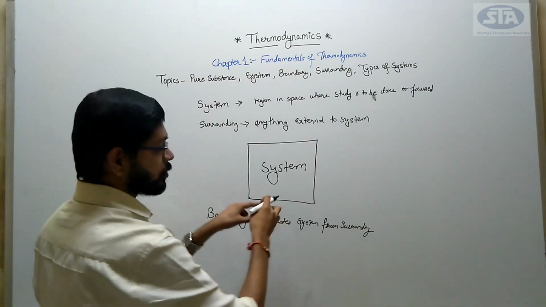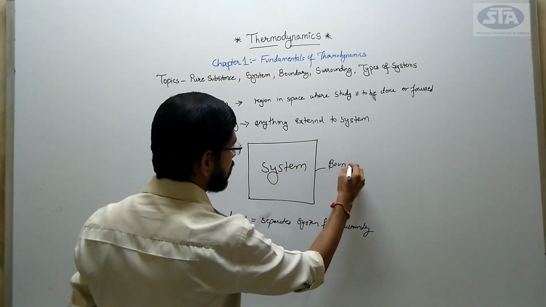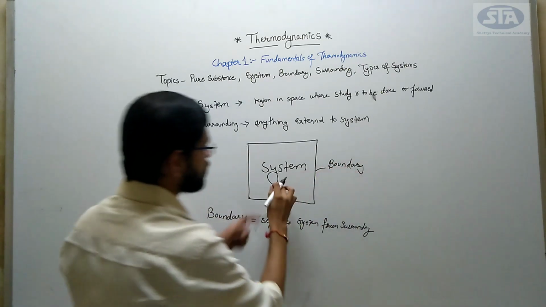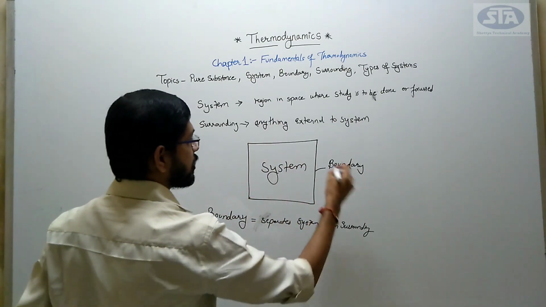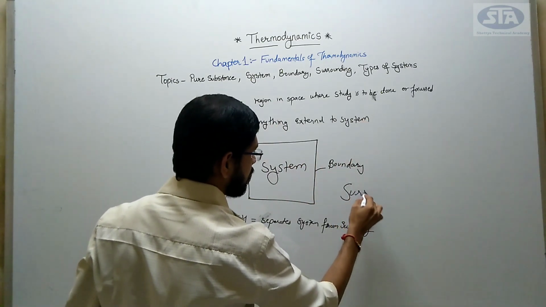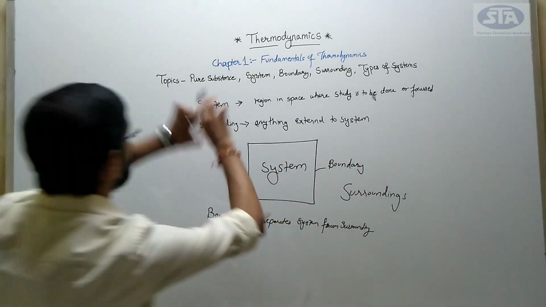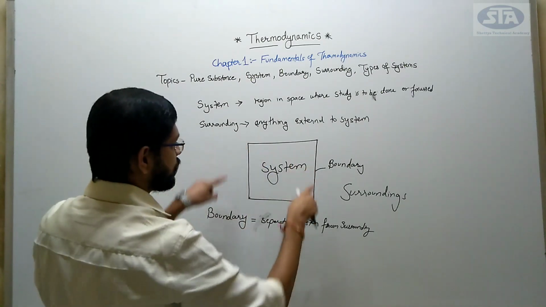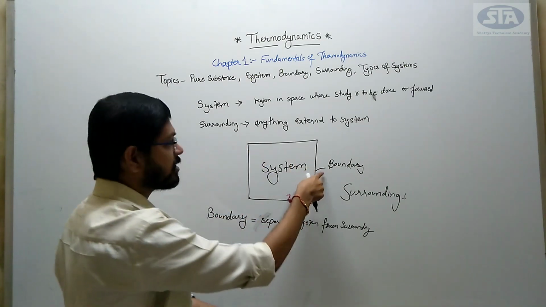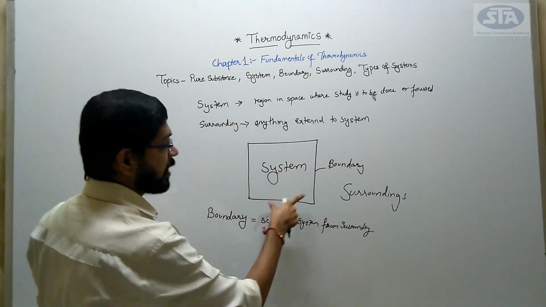These 4 lines, the square block which I have drawn, this is nothing but my boundary which separates my system from the surrounding. So the whole blackboard is my surrounding, right? The block which I have drawn, the lines are my boundary wherein my camera would be focused, and this is my system.